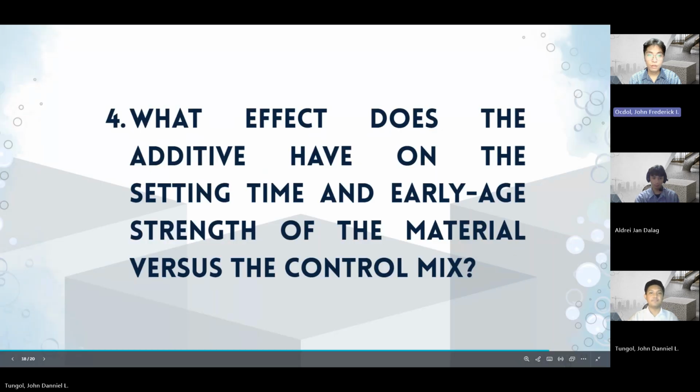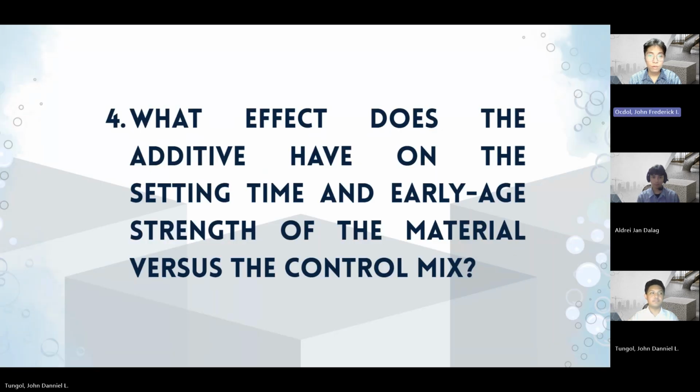For the fourth defense question, what effect does the additive have on the setting time and early age strength of the material versus the control mix? SLS indirectly reduced early age strength by increasing air voids, which lowered the density and compactness of the cement matrix. As a result, lower density mixtures gain strength more slowly due to higher porosity and weaker particle bonding. However, all specimens still showed increasing flexural strength with curing age, indicating continuous hydration.